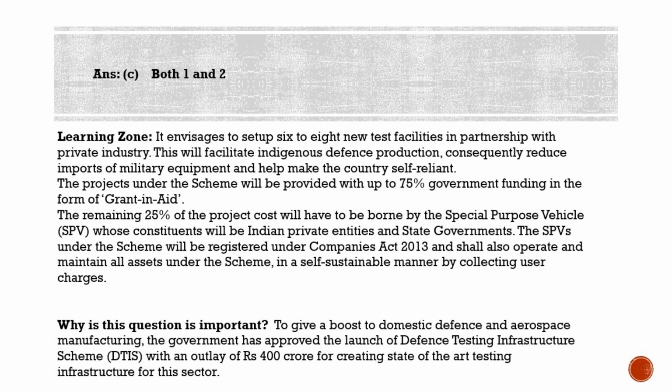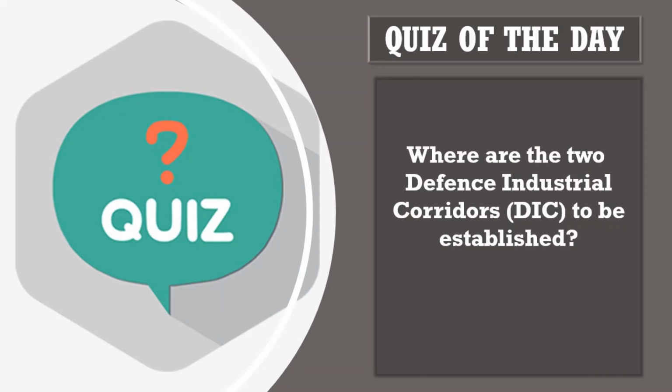And in the above context, government has already announced the establishment of defense industrial corridors in 2 states in the country. And that is our quiz question for the day. Where are the defense industrial corridors of India to be established? Name the 2 states. Please post your answers in the comment section.